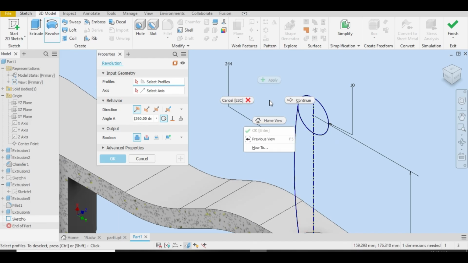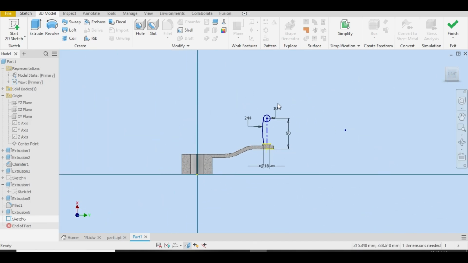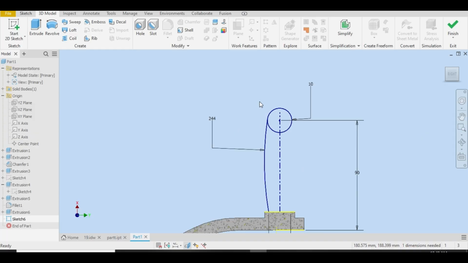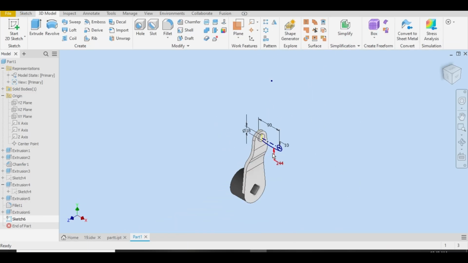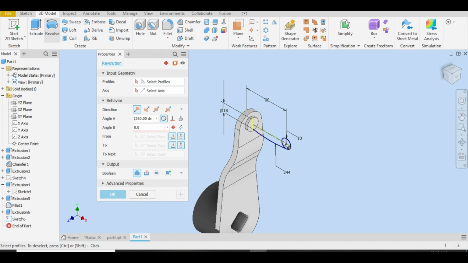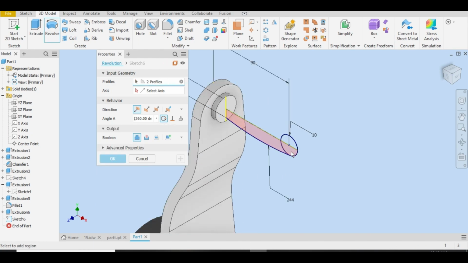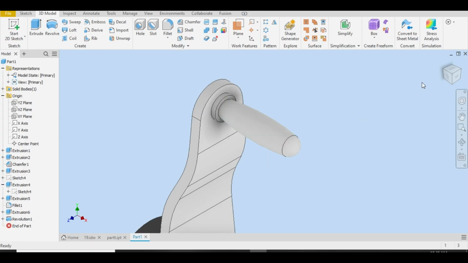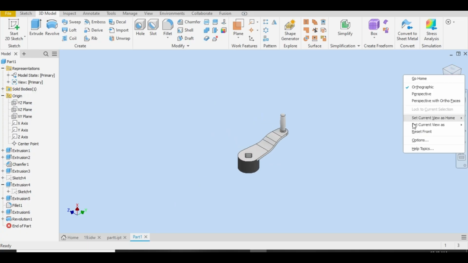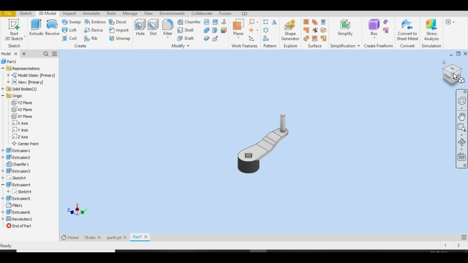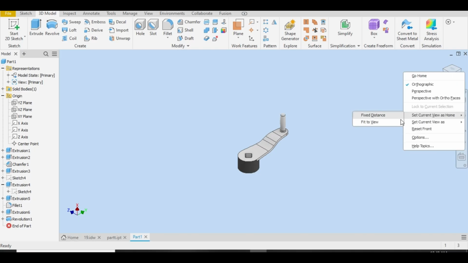let me cancel first, zoom in and extend the center line so we can use this revolve feature. Let me finish sketch, let me select revolve, select this and this, not this one, select axis and this is the axis. Okay, select this, set grunt view as fixed view and fixed distance, so it will be our home view.